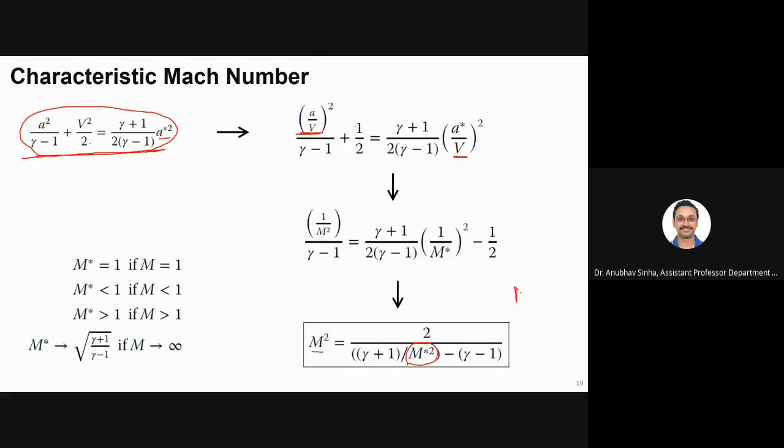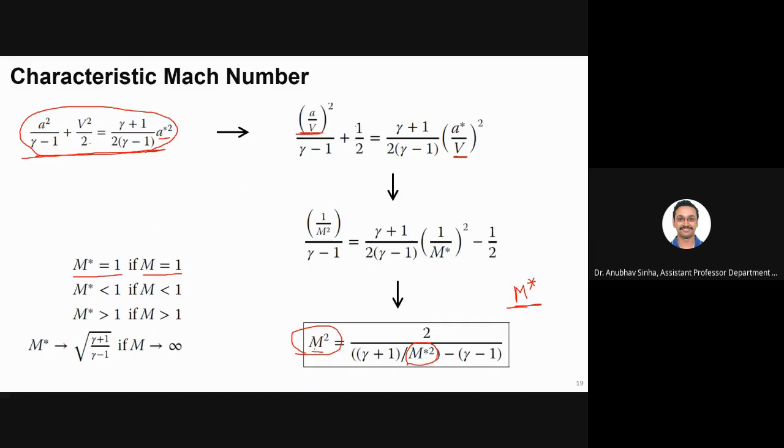M star is the characteristic Mach number, which is present for P equal to P star. Now a very interesting property is that M star will also behave similar to M. But the difference is, let us look at this. When M is equal to 1, M star will also be equal to 1. You can substitute in this equation. Try it and see if M is equal to 1, whether M star goes to 1 or not. Let us put this as an exercise.